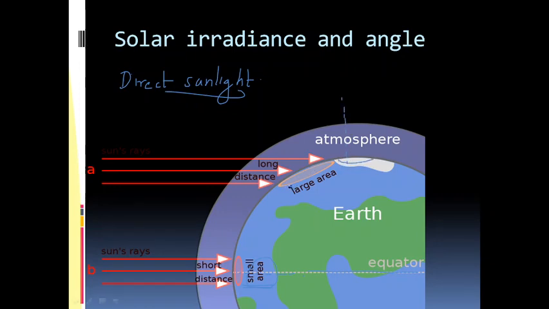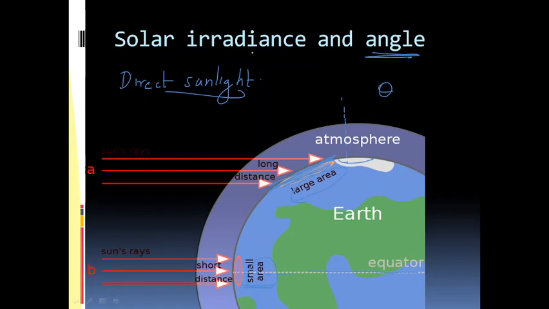region, the Earth's surface is somewhat slanted when compared to the incoming radiation. So, the same amount of radiation will be hitting a larger area because that area is slanted. So, this angle between the considered plane and the incoming solar radiation is what determines the irradiance. That angle theta is a determining factor.